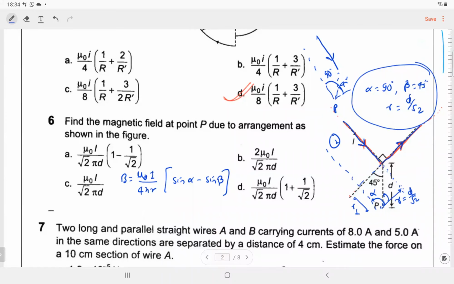Yes, sir. So give the final answer. What will be the final result? The same will be the magnetic field. What is the direction due to wire 1? Direction due to wire 1 is inwards, right? It is inwards, and due to wire 2 also it is inwards. So both will be added. What will be the direction? What will be the net magnetic field? We'll add B1 plus B2, or calculate for 1 and then multiply by 2.